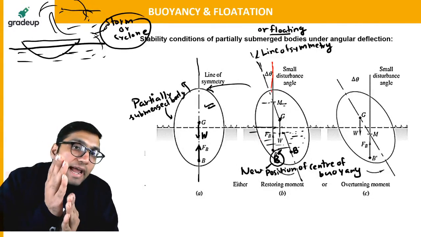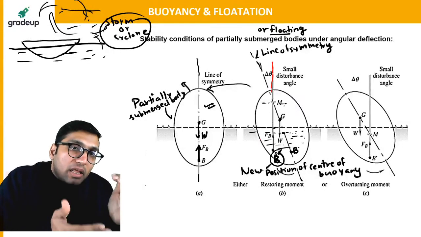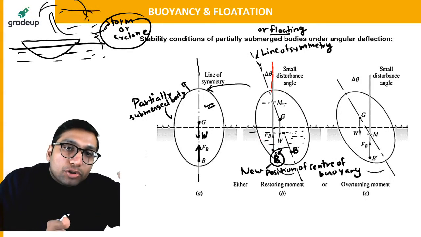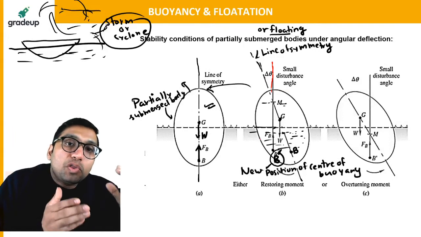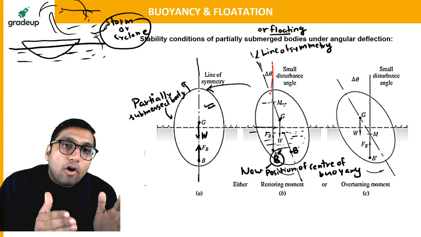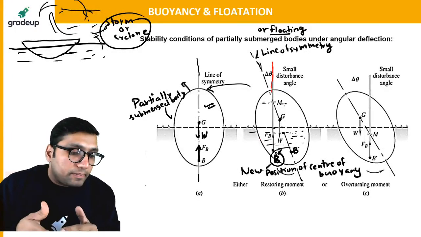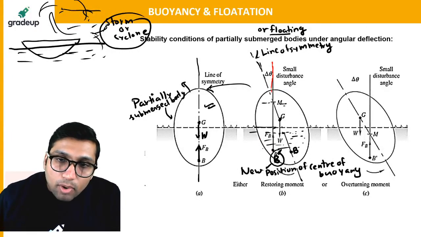And because of that, more portion of the body will get submerged in the fluid. Because now more portion of the body is in contact with the fluid, the center of buoyancy is definitely going to change, because center of buoyancy is the center of gravity of the displaced fluid, and now the displaced fluid has changed. So that is why the center of buoyancy will also get changed.